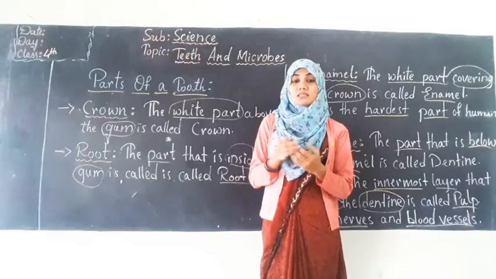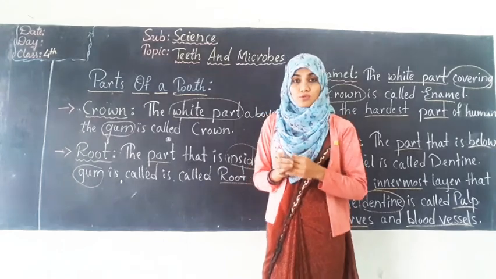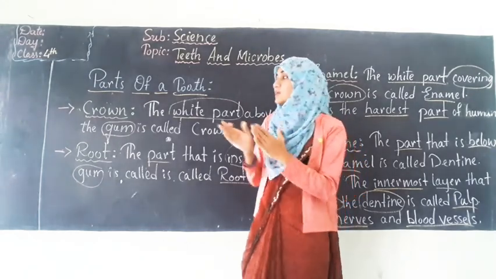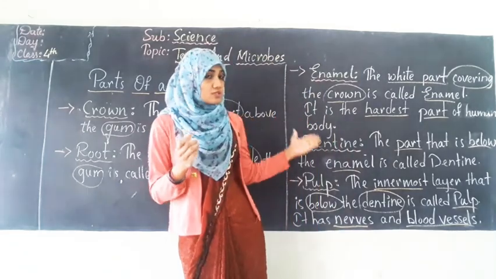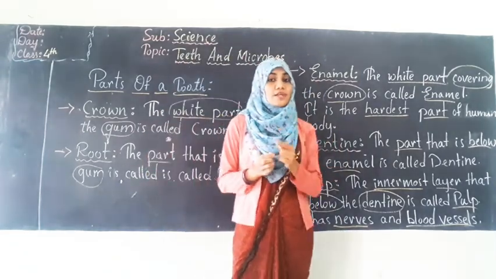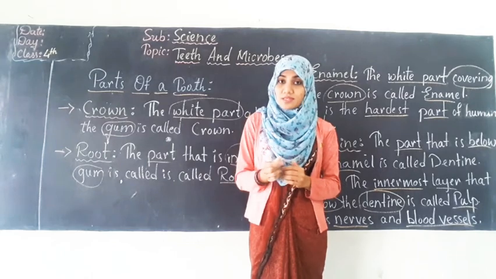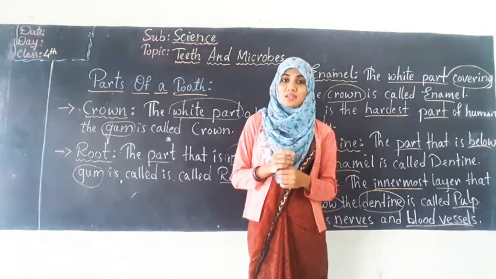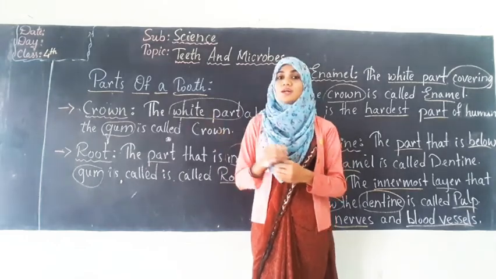Now let us see the structure and the parts of a tooth through this graphical slide. But you have to note down the points which have been written on this blackboard, and also the points which will be highlighted in this upcoming slide. Okay, so let's have a look at this graphical slide and understand the parts of a tooth.